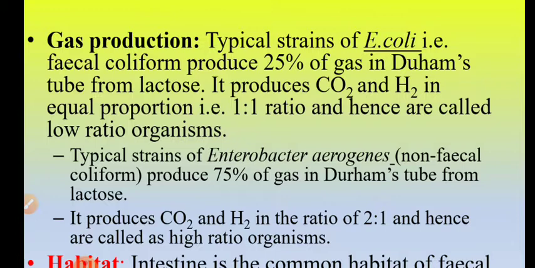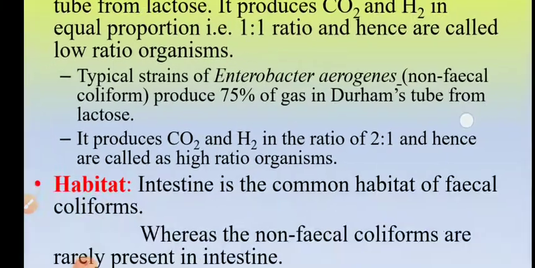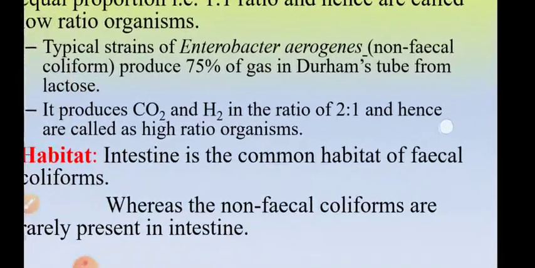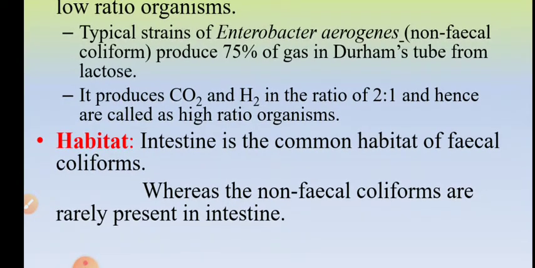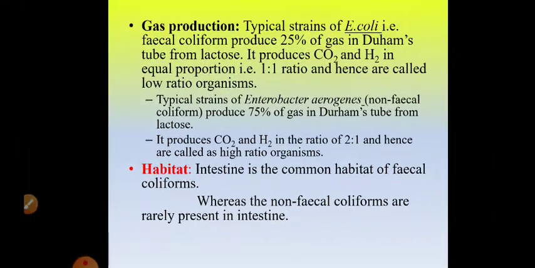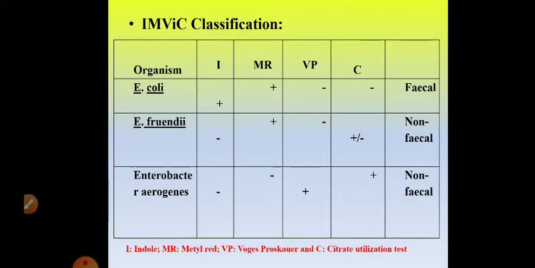Whereas typical strains of Enterobacter aerogenes, that means non-fecal coliforms, produce 75% of gas in Durham's tube from lactose fermentation. It produces carbon dioxide gas and hydrogen gas in the ratio of 2:1 and hence it is called a high ratio organism. Okay, so fecal coliform is a low ratio organism and produces 25% of gas. Non-fecal coliforms are high ratio organisms, produce 75% of gas, and CO2 and H2 gas in the proportion of 2:1.